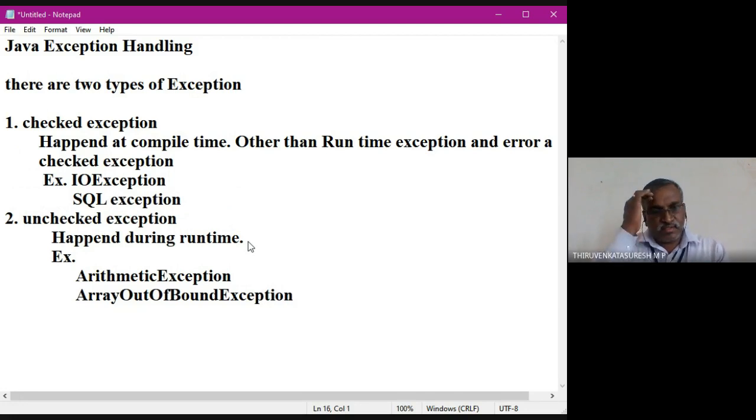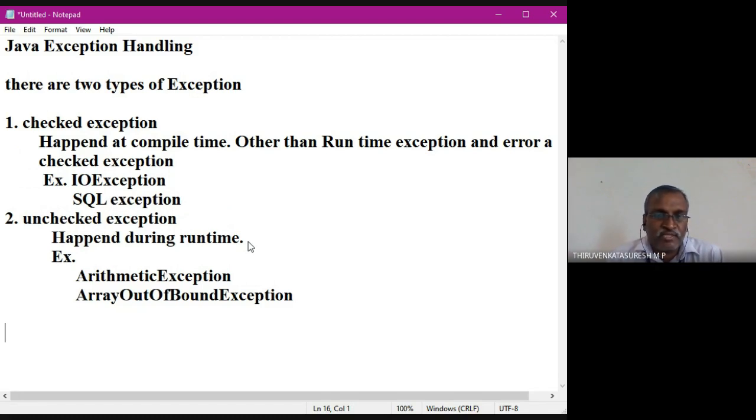What is this? IO exception is a problem of getting input and output process. SQL means SQL process errors. Okay? So these two are known at the compile time only, but they happen during the runtime.